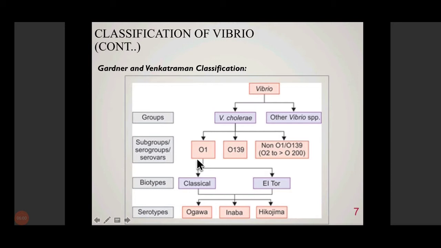So that animal would produce antibodies against that serotype or serogroup only. And then you take sera from that animal, and you would use that sera to group or to type the bacteria that you have on your culture plate. Alright, so this is how serogrouping or serotyping is done. So this is the Gardner and Venkatraman classification for Vibrio.